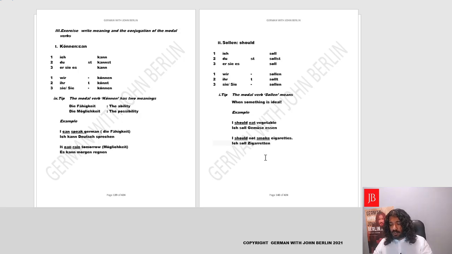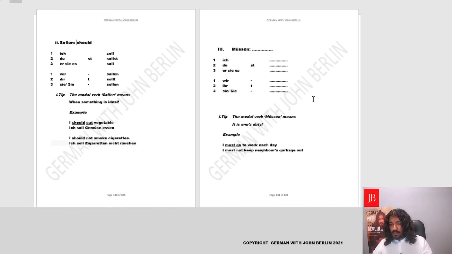Perfect. Ich soll Zigaretten nicht rauchen. What is the verb to smoke? Rauchen. So I should not smoke cigarettes. Ich soll Zigaretten nicht rauchen. Fantastic. So what you should do, what you shouldn't do, what's ideal, what's not ideal, that is the verb sollen. Okay, let's move forward.